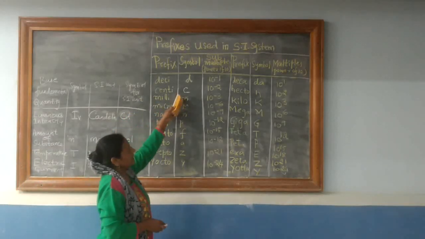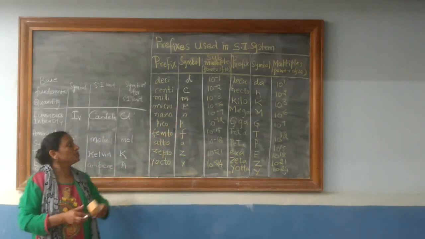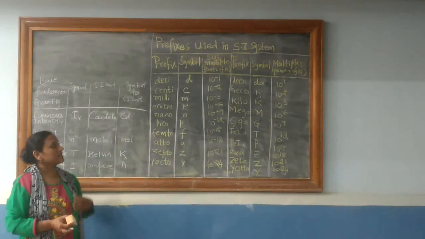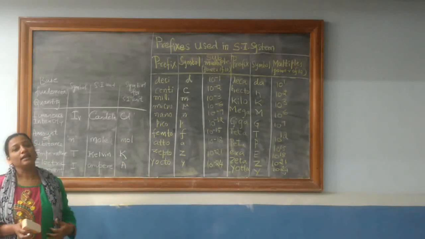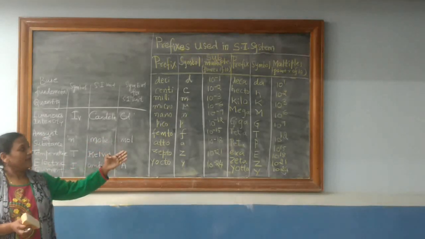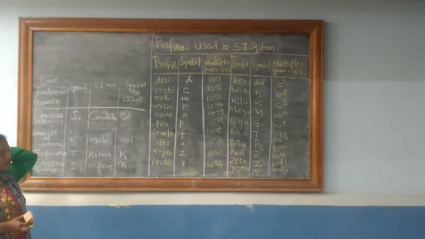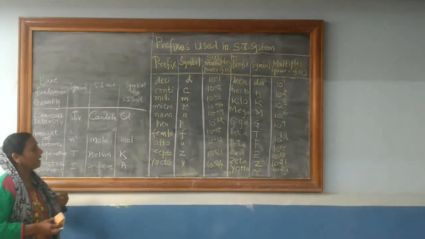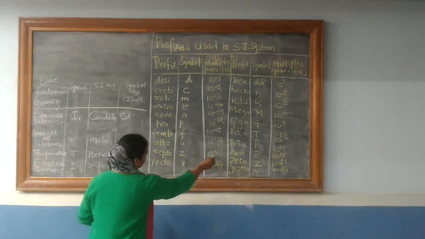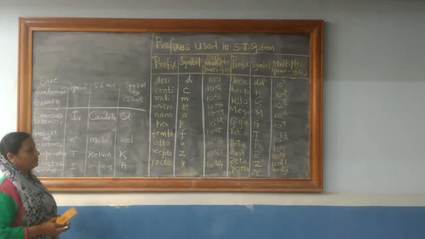Centi, c, 10 raised to minus 2. Milli, m, 10 raised to minus 3. Micro, mu, 10 raised to minus 6. Nano, n, 10 raised to minus 9. Pico, p, 10 raised to minus 12. Femto, f, 10 raised to minus 15. Atto, a, 10 raised to minus 18. Zepto, z, 10 raised to minus 21. Yocto, y, 10 raised to minus 24.